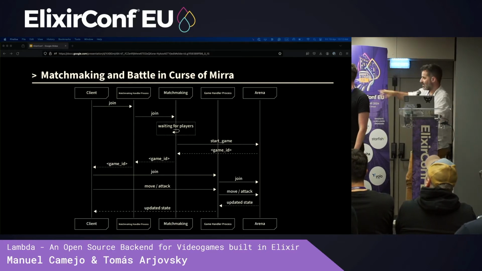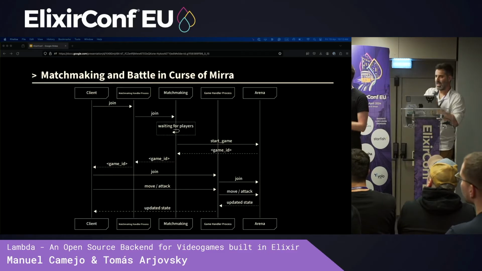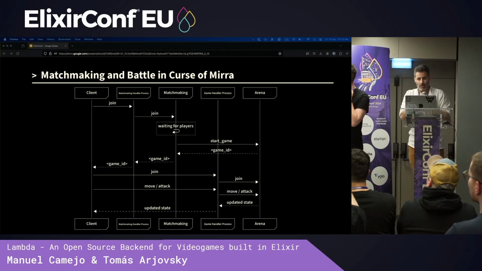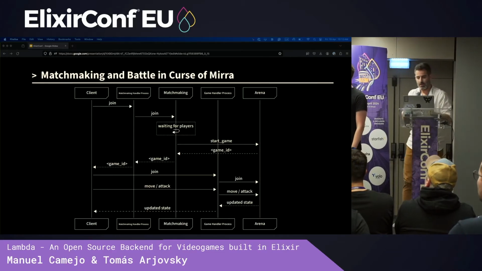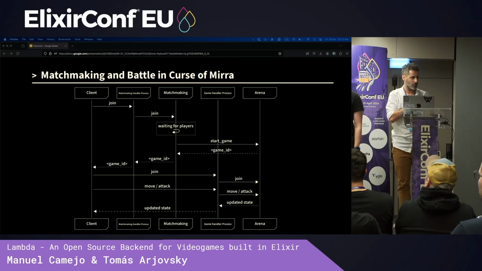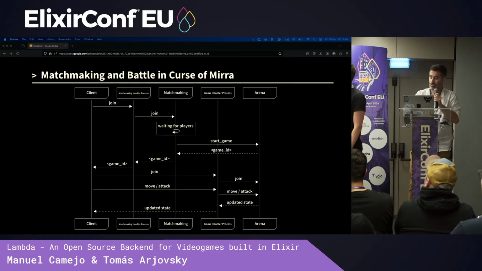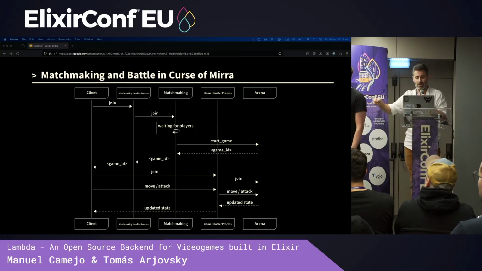The Arena Gen server will return the game ID. That game ID will be used by the clients to open another WebSocket, but with the Arena handler process, in order to communicate with the game, send events and receive updates.